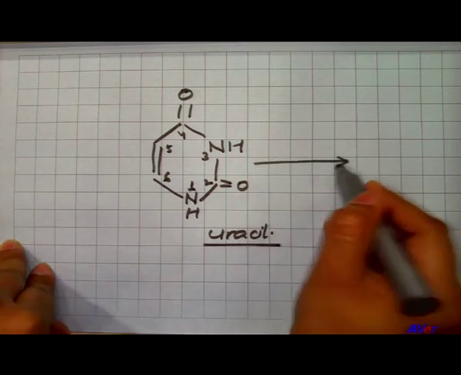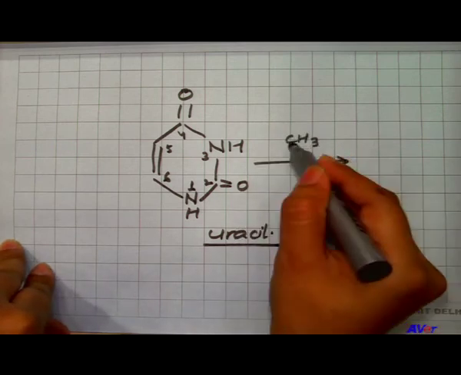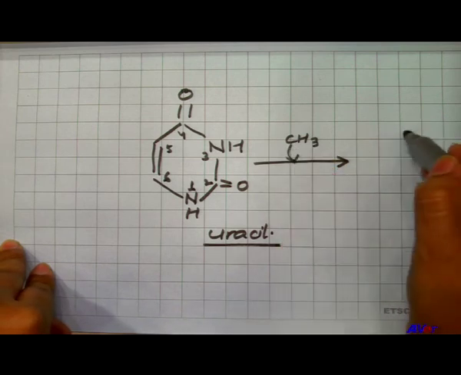Because of the addition of a methyl group, this uracil gets converted into thymine.